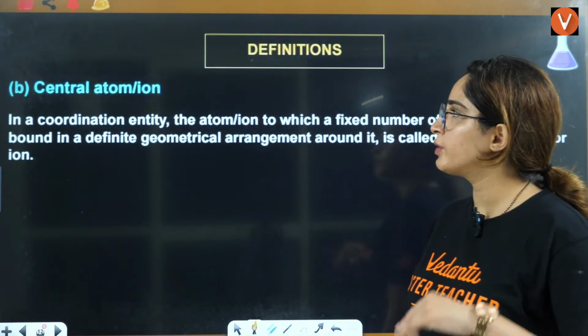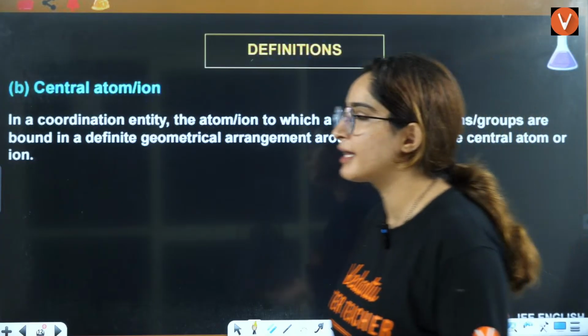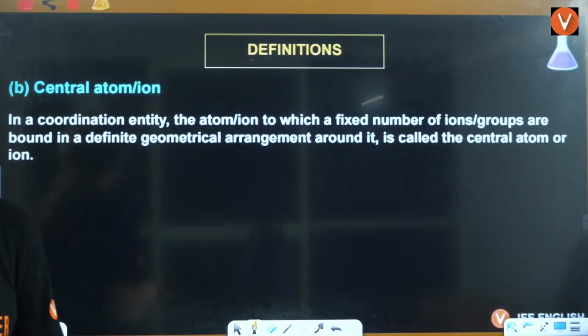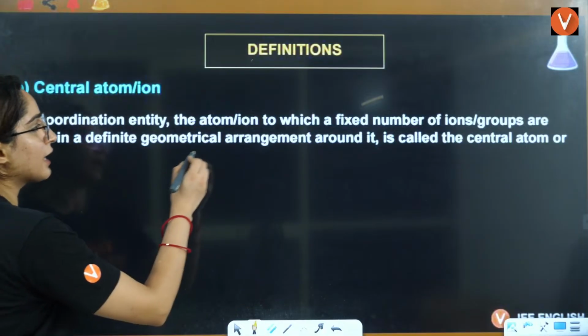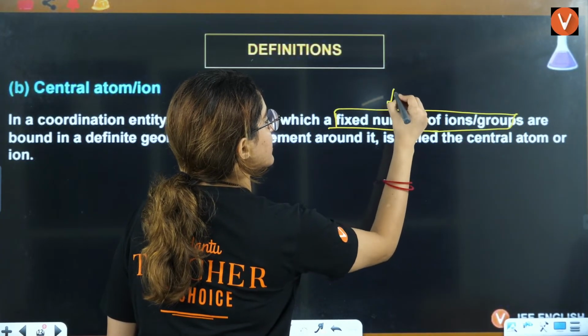Now, what is the central metal atom, ma'am, what do you mean by that? It is the one which is bound to ligands, right? The atom bound to a fixed number of ions or groups, that is ligands.